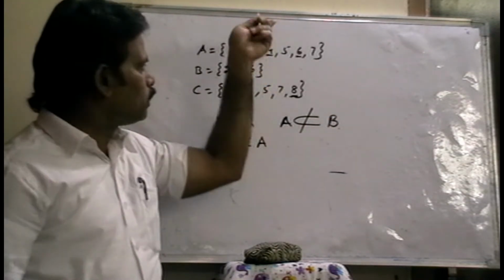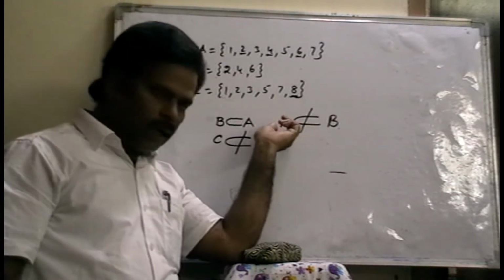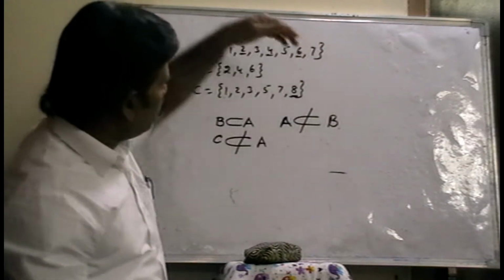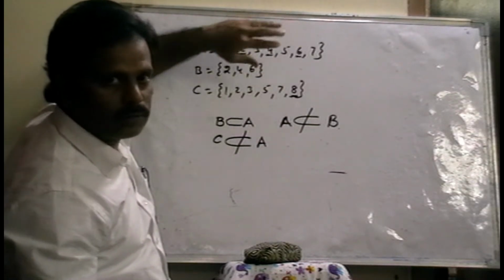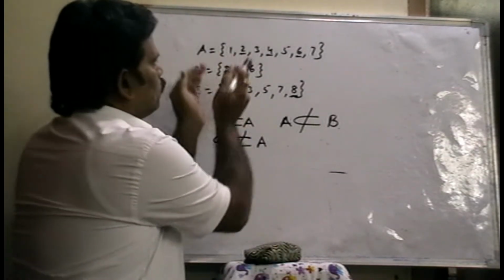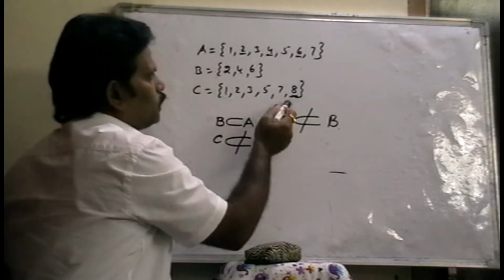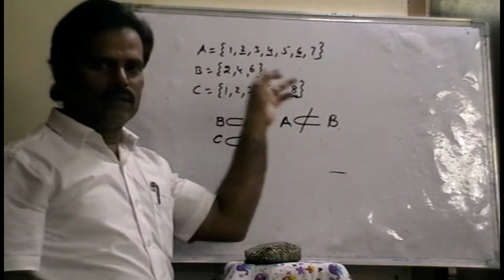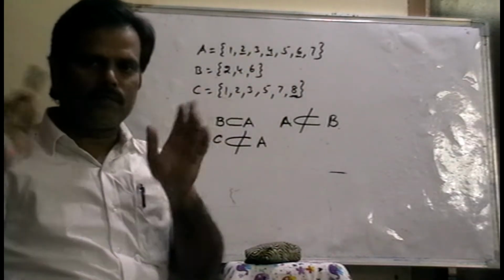Because all the elements of A do not belong to B. A is a subset of B means every element of A also belongs to B. But here B is a part of A, so B is a subset of A, but A is not a subset of B. C is not a subset of A because 8 belongs to C but does not belong to A. Therefore C is not a part of A.